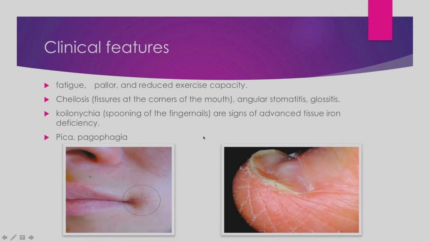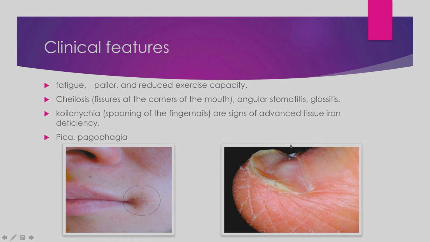What are the clinical features? The most important clinical features are fatigue, pallor, and reduced exercise capacity. Cheilosis is fissures at the corner of the mouth. You can see fissuring at the angle of the mouth. It is also called angular stomatitis. Glossitis is inflammation of the tongue. The tongue becomes swollen and red, with reduced papillae.